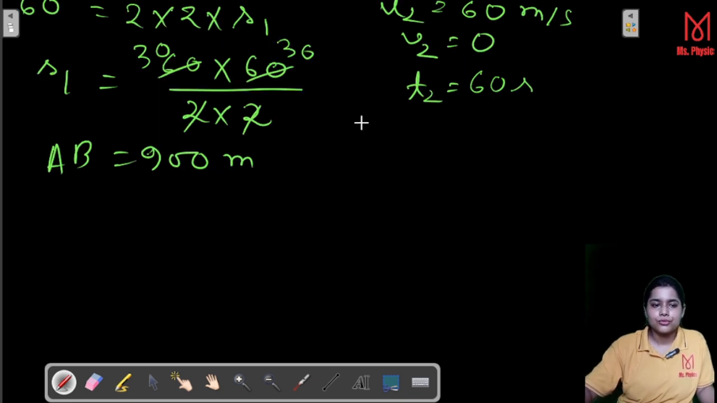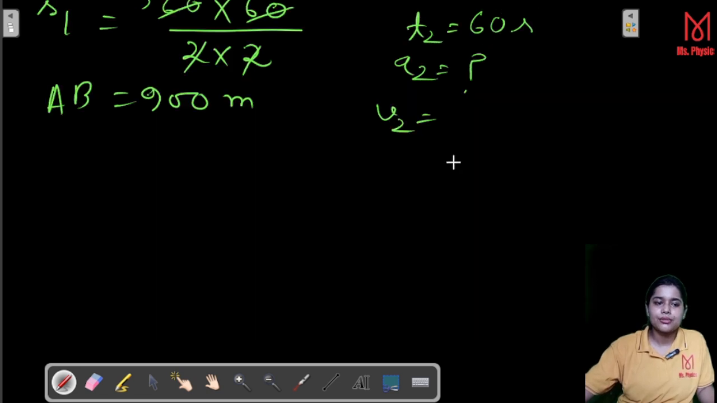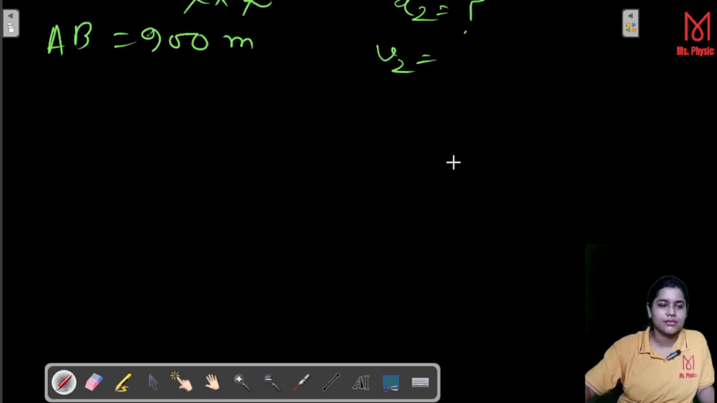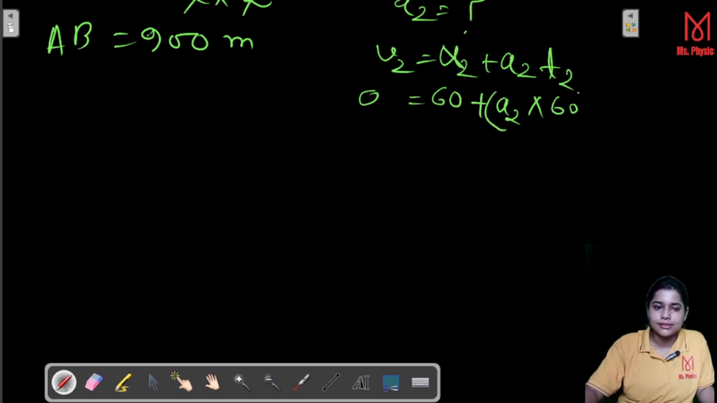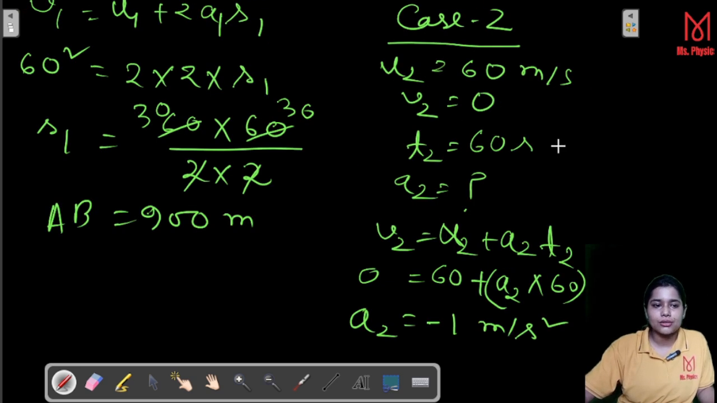Now you do the calculation. Here we don't know A2, that means the deceleration value we don't know. So you put the values in the kinematic equation, again V is equal to U plus AT, we all know this kinematic equation. So V2 is equal to U2 plus A2T. Now you put the values, V2 is equal to 0, U2 is equal to 60, so 60 plus A2 multiplied with T2, and the value of T2 is 60. If you do the calculation, you are getting A2 as -1 meter per second square. Now I think we can calculate BC.